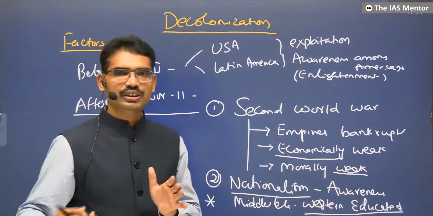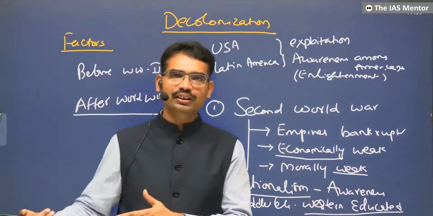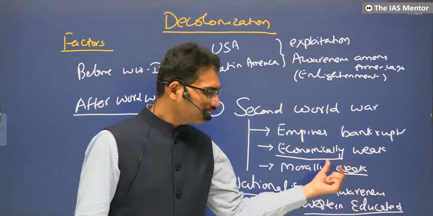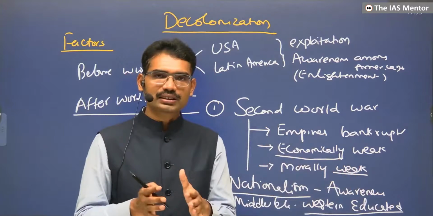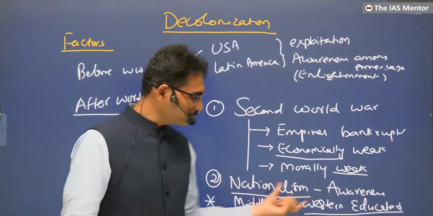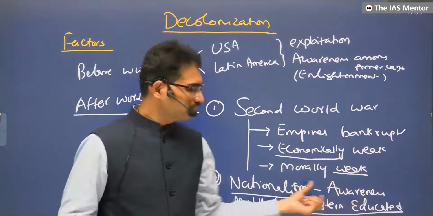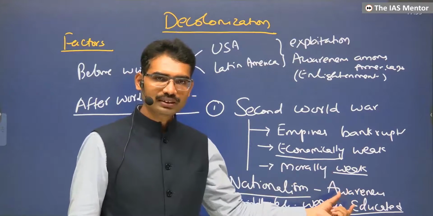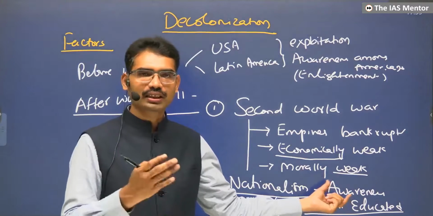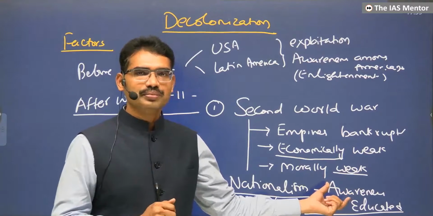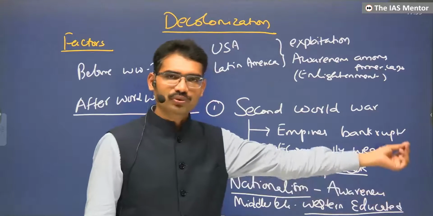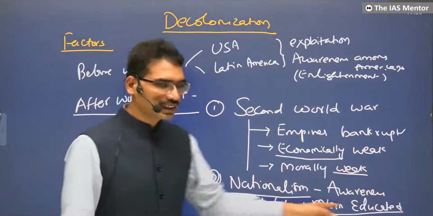Now they started questioning: when Europeans are enjoying equality, liberty, fraternity, why are Europeans not giving the same liberal principles to their colonies? They clearly saw that colonial masters were teaching one thing but practicing something else. That hypocrisy was exposed by these people, and they said, we don't want to stay with the Europeans, because they did not come to India for generating awareness or enlightening us or civilizing us, but to exploit us. The same goes for Indonesia, Vietnam, Africa. These factors are the same everywhere.